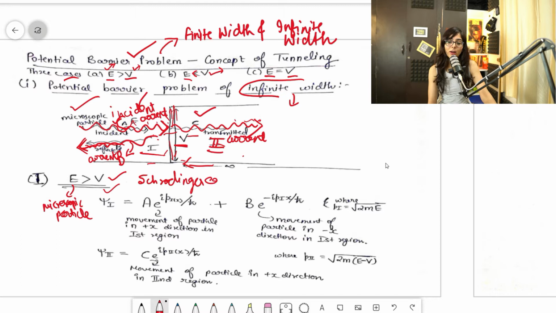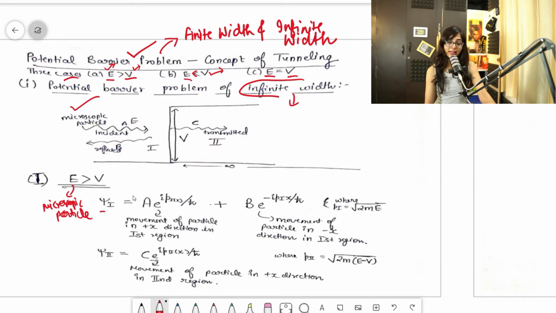When we apply the Schrodinger equation, we get the wave function corresponding to the first region, and that would be A e^(i p1 x/ħ) + B e^(-i p1 x/ħ). Guys, this 1 means the first region, and x means the positive x direction. The p1 is in subscript only.